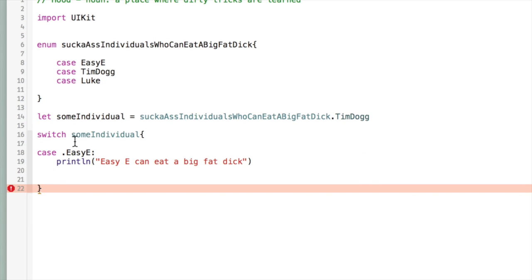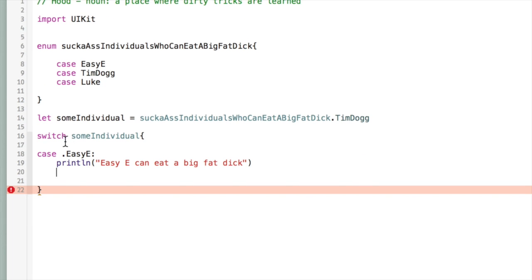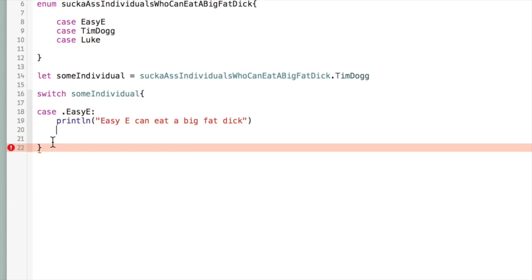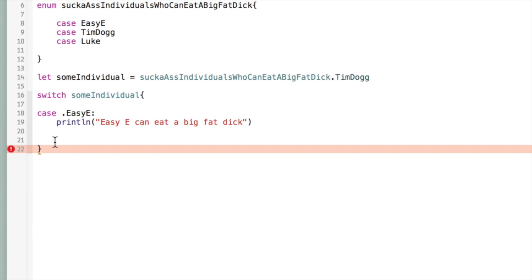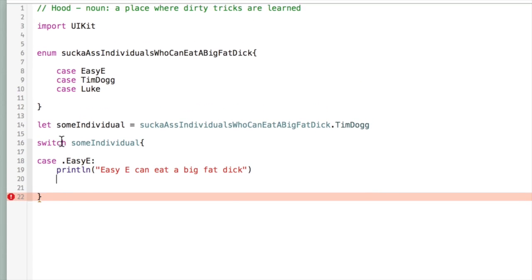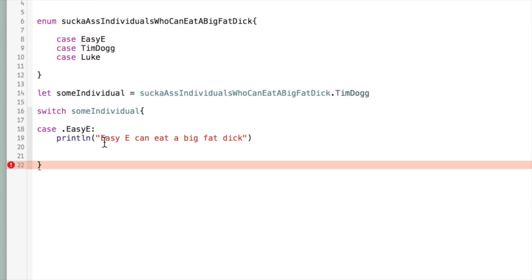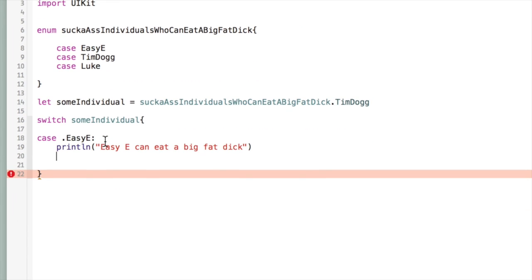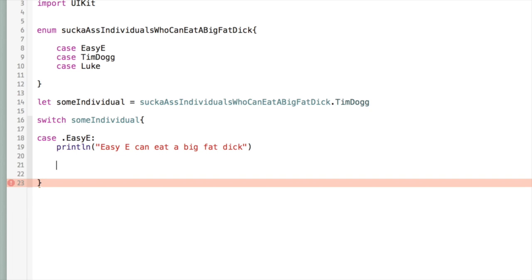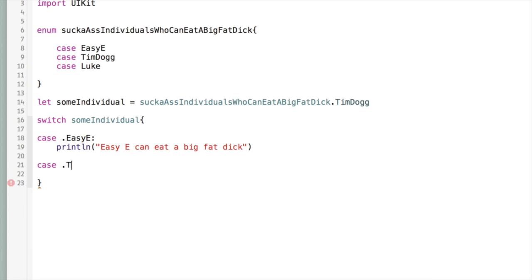So what we actually need to do here in order to get rid of this error is we either need to define a default case or we need to define all of these other cases. So first of all, let's start off just by doing a Tim Dog case and a Luke case just to complete this switch statement. So we'll say case dot Tim Dog, and we'll say print Tim Dog can eat a big fat dick.